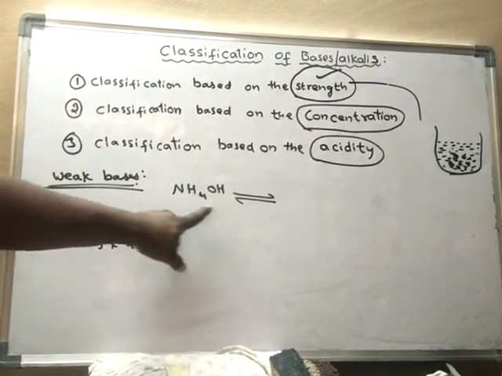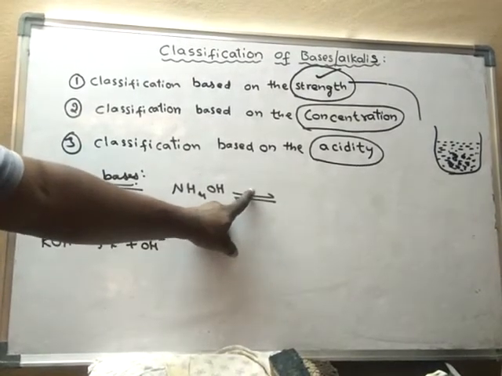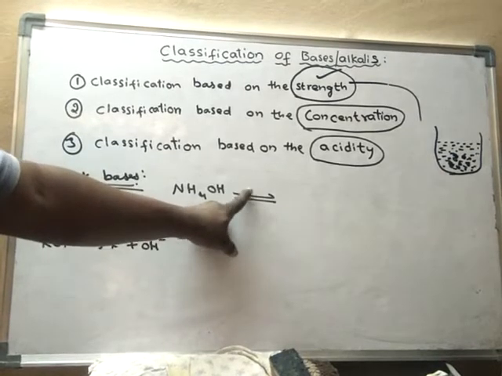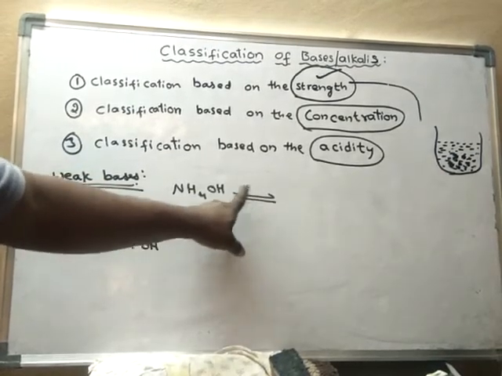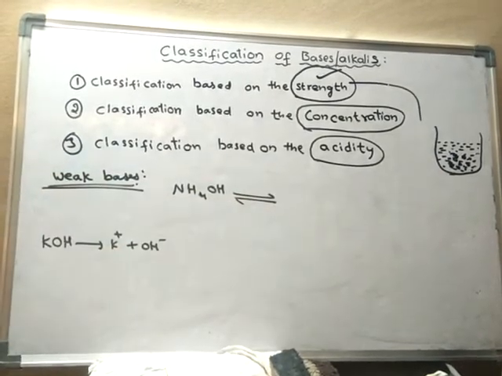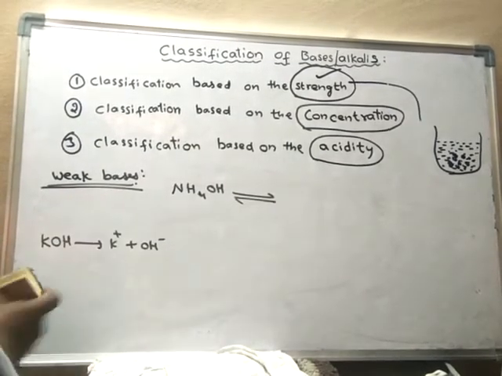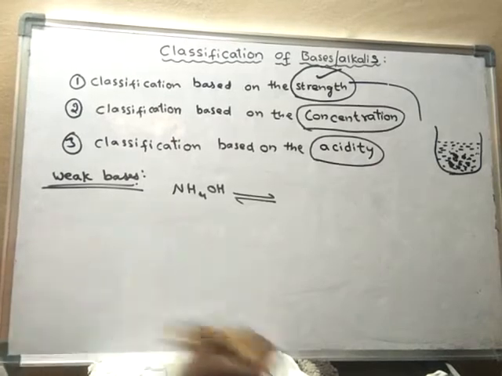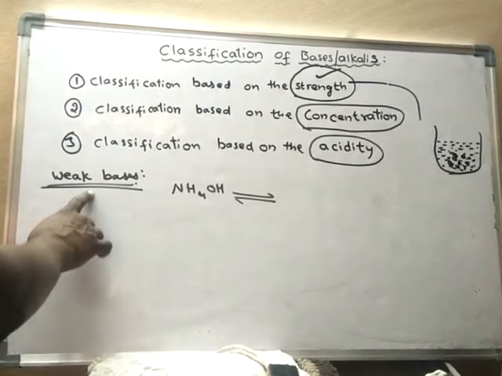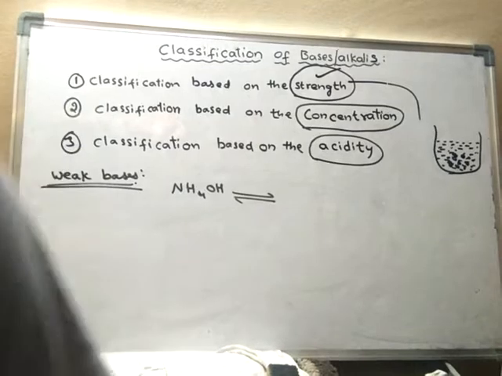But for incomplete ionization we use a bidirectional arrow, that means forward and backward also. Weak bases always show incomplete ionization.